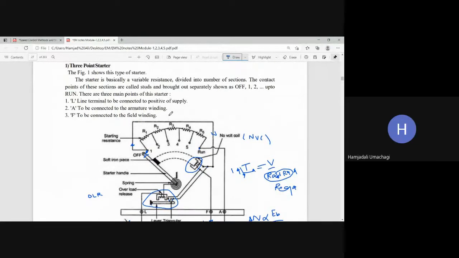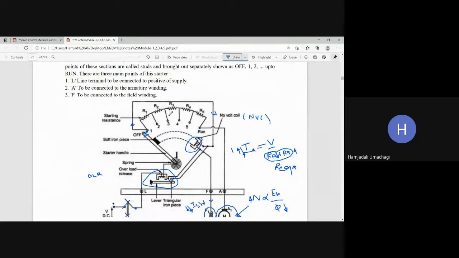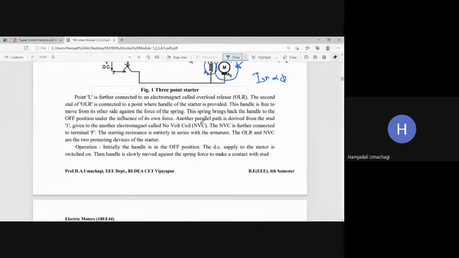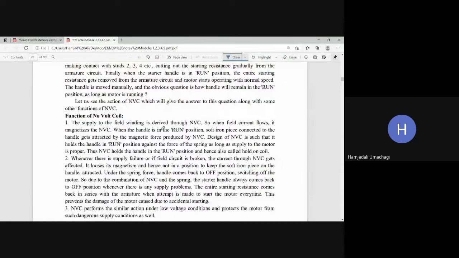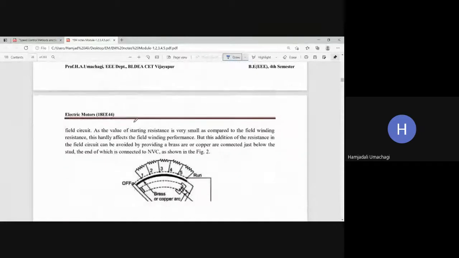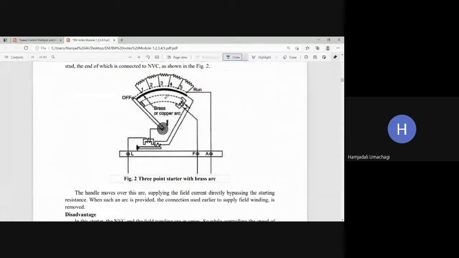Yes, sir. So in the examination, if they ask about three-point starter, first you should draw the circuit diagram, then you should explain the working. Your working is given here, and then you explain in brief the function of no volt coil, then function of overload release coil. And this is the modified circuit of three-point starter, where in order to provide better heat dissipation, we are going to make use of some alternate arrangement for movement of the handle via the resistance to the armature, that is with the help of brass or copper rod. So all this is about three-point starter, and disadvantage is what?